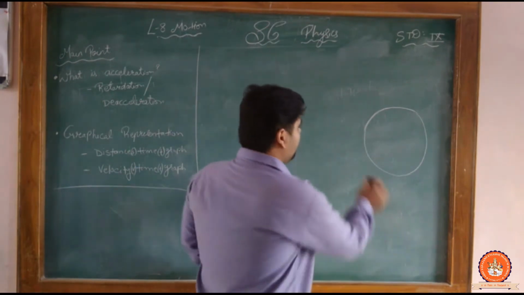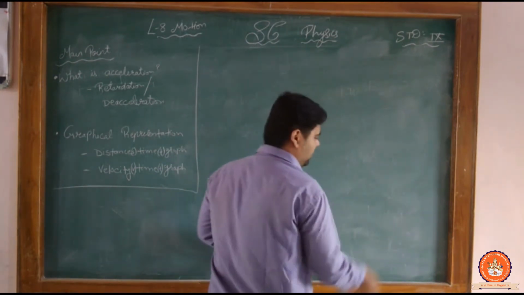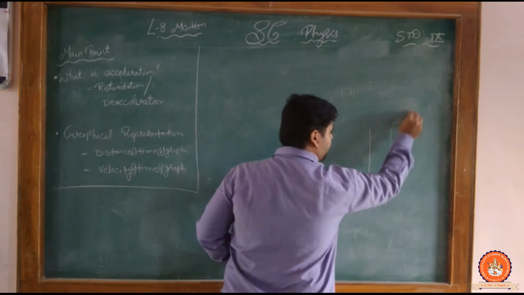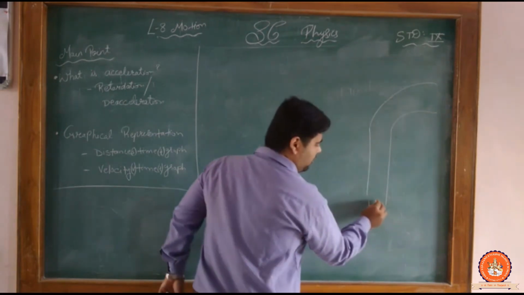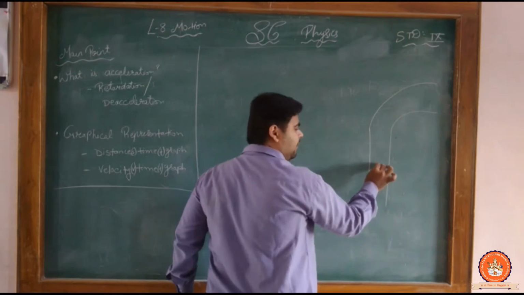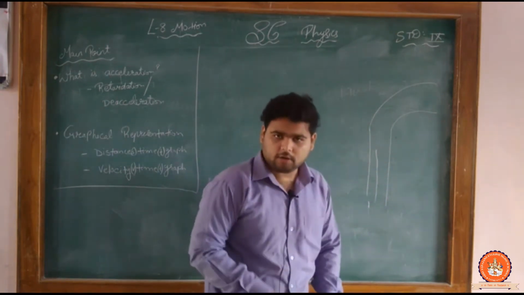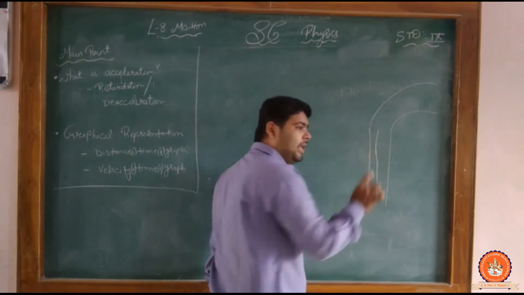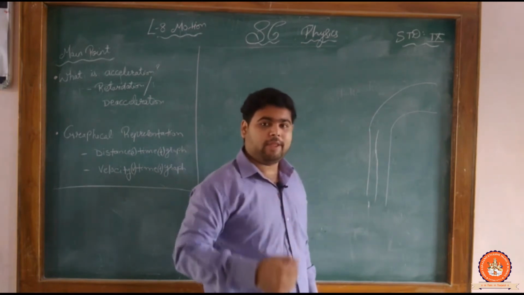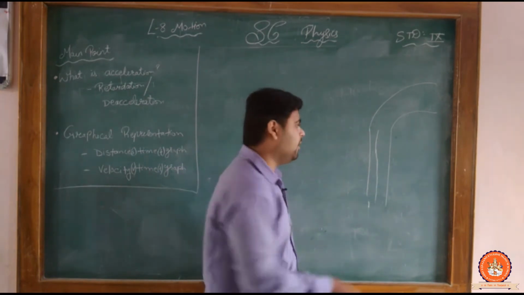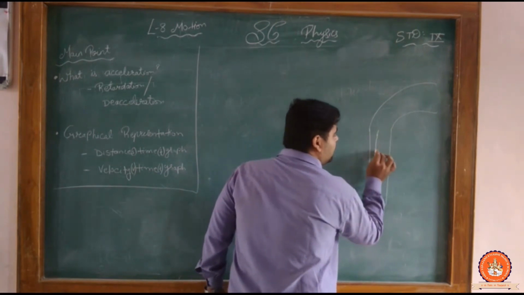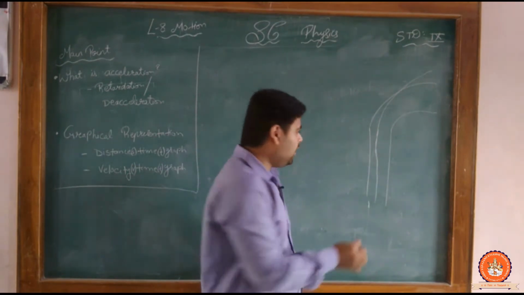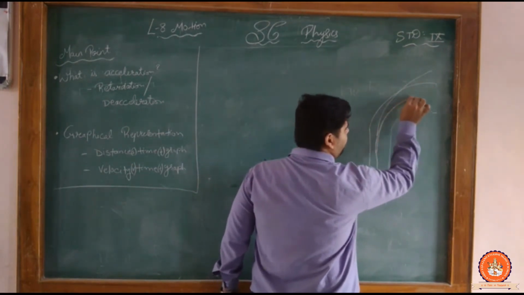Or if we take another example, this is our pathway, and the object is moving in a straight path, and suddenly there is a turn over there. When they turn their bike or vehicle, at that time they slow down their vehicle. If they do not slow down, in the turning motion उसकी बाइक इस तरह से चली जाएगी. So they slow down their vehicle and turn it properly.